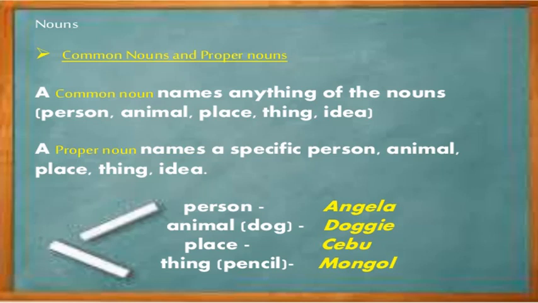They are used for a group of people without naming any one in particular. These common nouns begin with small letters. That is one way of identifying common nouns. So what is a common noun? It's not about one particular person or a thing or a bird. For example, girl, boy, garden, school, man, woman, church. So these are examples of common nouns.